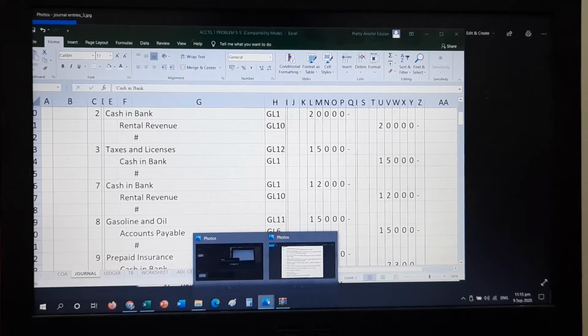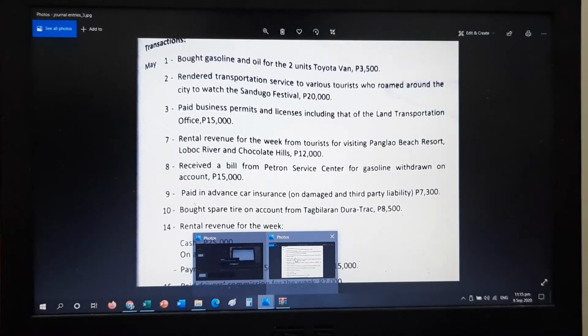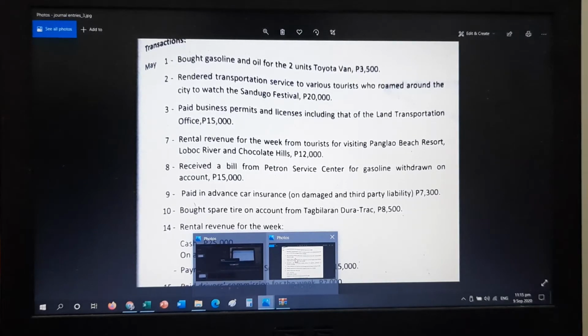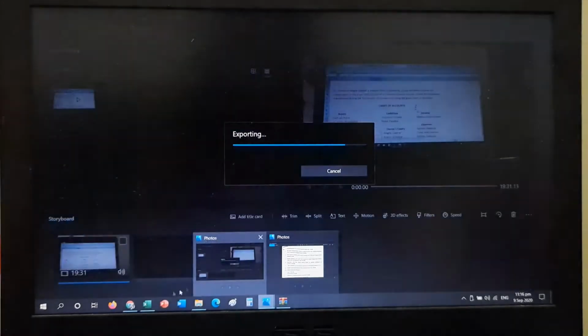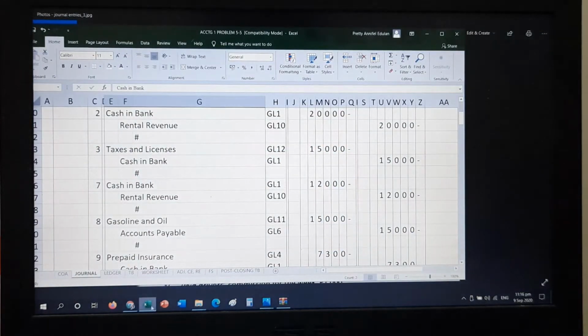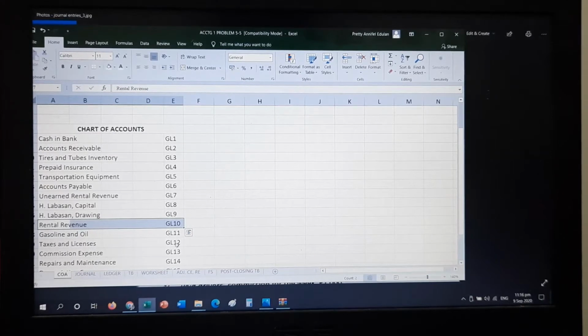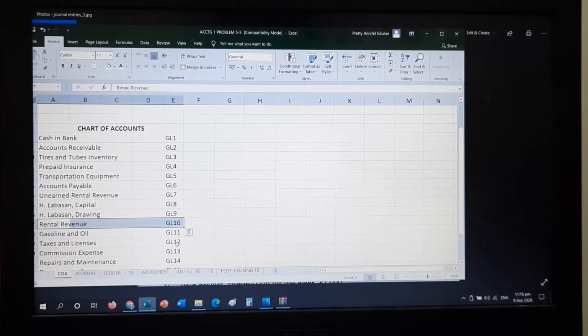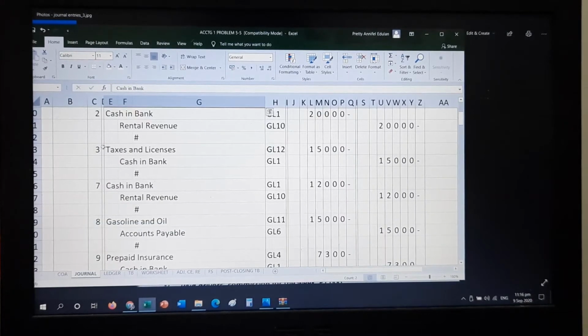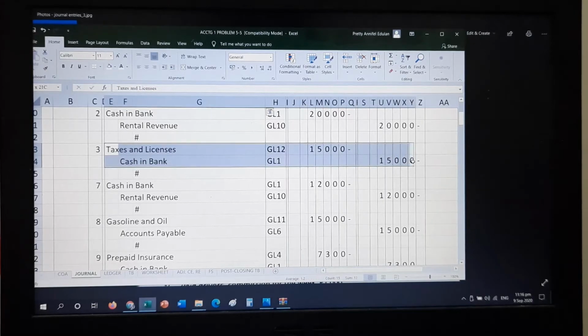Next transaction. Paid business permits and licenses, including that of the Land Transportation Office, 15,000. So again, payment of your permits and licenses. That is a privilege of having a business. Look at the chart of accounts. Taxes and licenses, GL12. Then since you have paid, that is credit, cash in bank. So this is the transaction. Again, do not forget the folio.